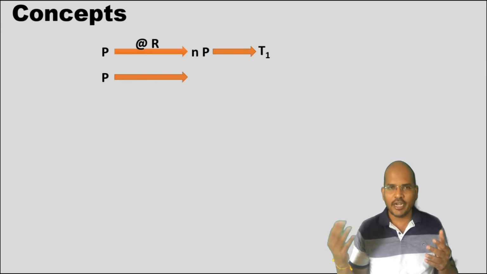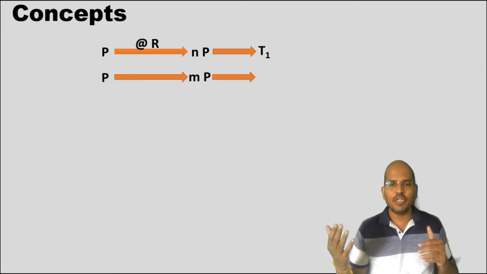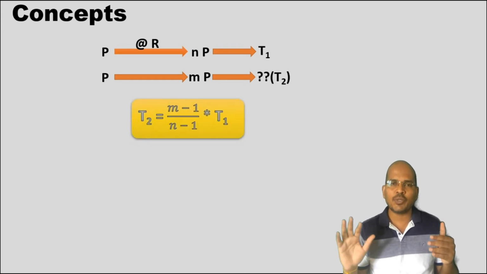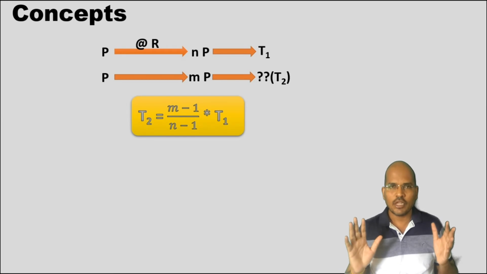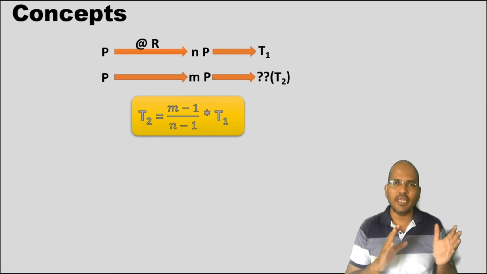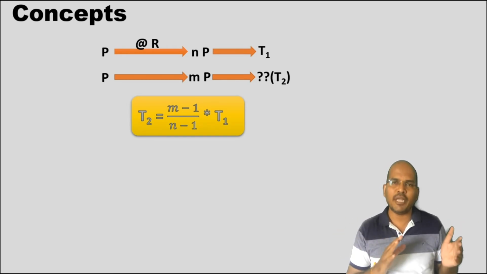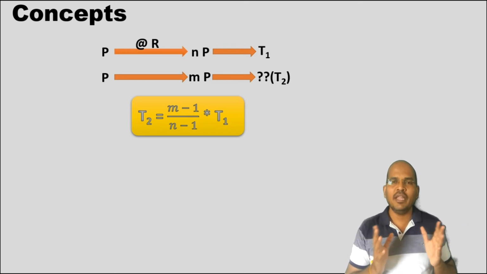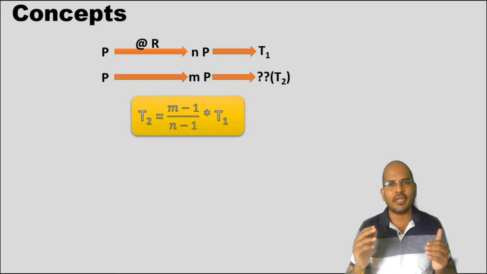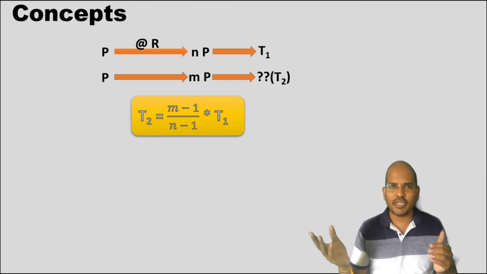Now, how do you relate all these things? How do you relate n, p, t1, t2? You write it as t2 equals (m minus 1) upon (n minus 1) times t1. So P became nP in t1 years, P became m times P in t2 years. Now the relation between m, n, t1, t2 is t2 equals (m minus 1) upon (n minus 1) times t1. We'll see a small example.